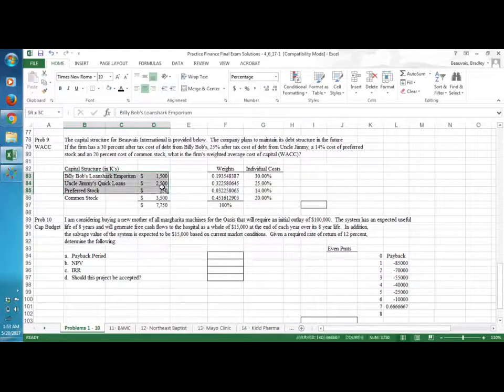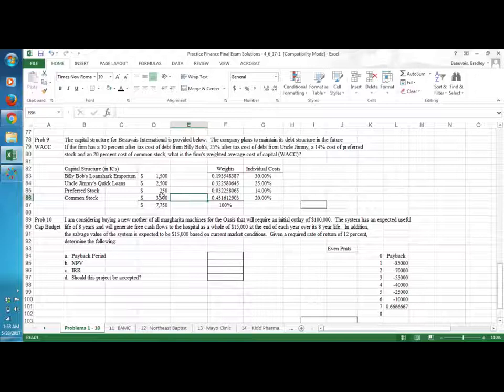What will be given to you in a traditional finance problem, or in the final exam rather, is basically the section that you see here, okay? Where we have the total dollar amounts of capitalization acquired from each one of these individual component pieces. What you need to do, quite honestly, is total things up and then determine the weight of each one of these as part of the whole.